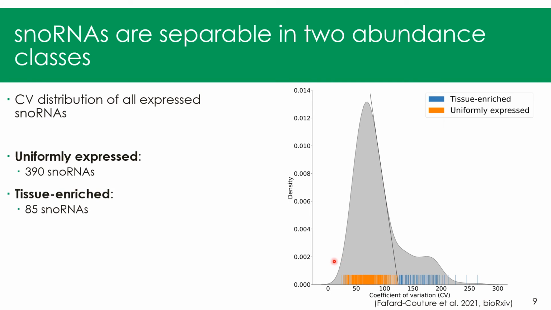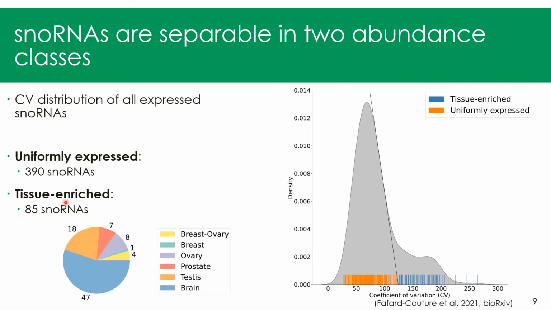Below that threshold, we had 390 uniformly expressed snoRNAs, and above that threshold we had 85 tissue-enriched snoRNAs, so two abundance classes for our snoRNAs. These tissue-enriched snoRNAs were mainly enriched in brain and also in reproductive tissues.